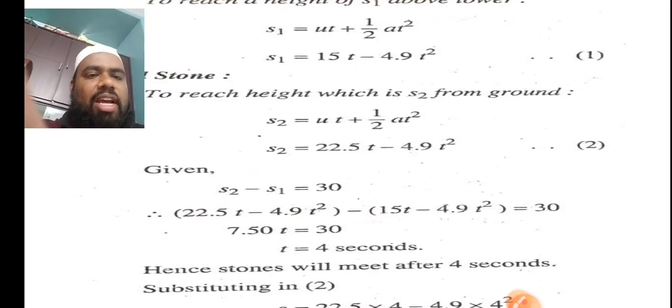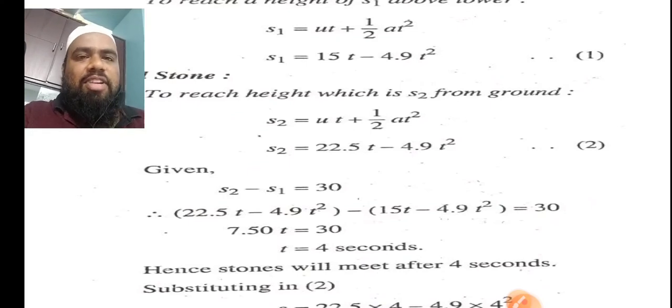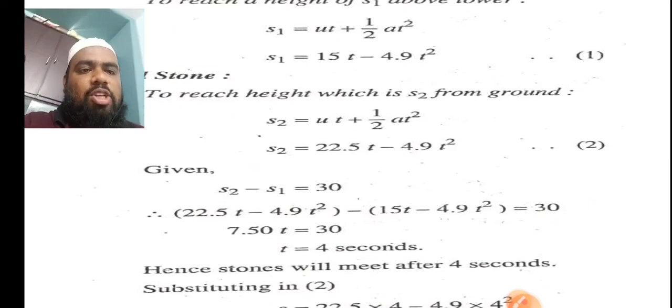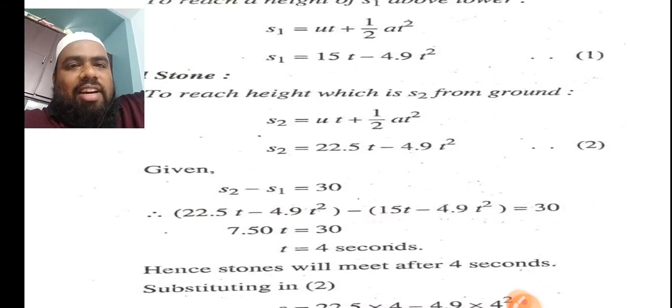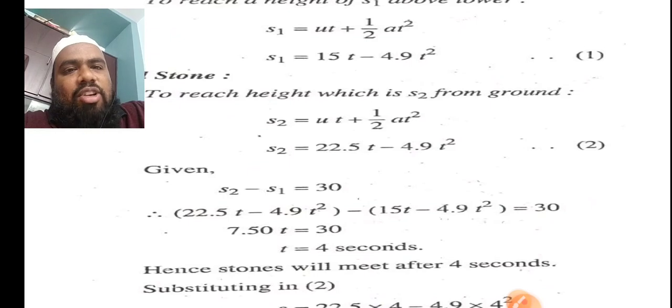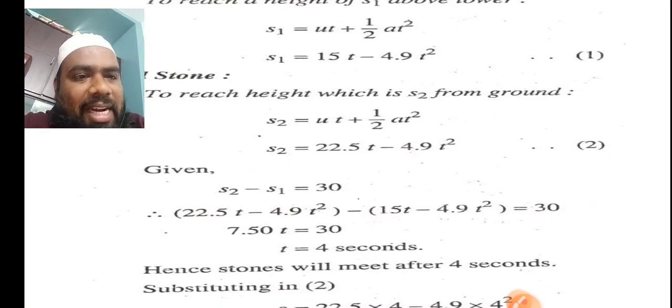So we know S2, we know S1, substitute all the values, then you will get time t equal to 4 seconds. The unknown thing is t. In the equation all the things are known, only time is not known. If you solve the equation, then time is equal to 4 seconds. Hence the stones will meet after 4 seconds. If I stand on the tower and my friend stands on the earth, and we both throw different stones at the same time, exactly 4 seconds after throwing, both stones will meet at a point.